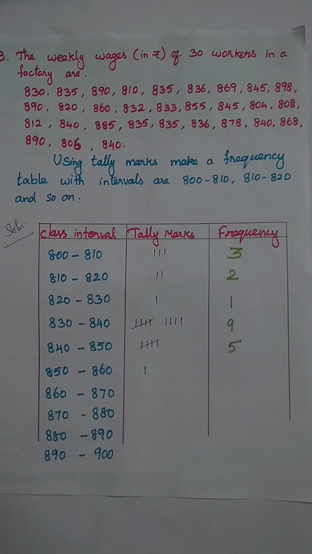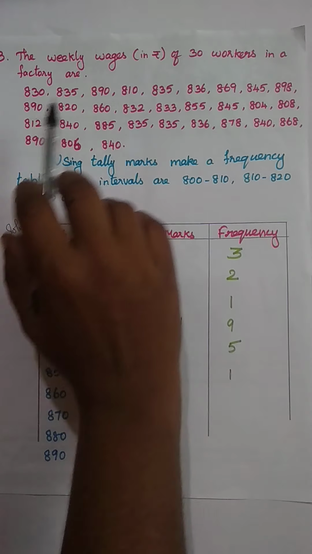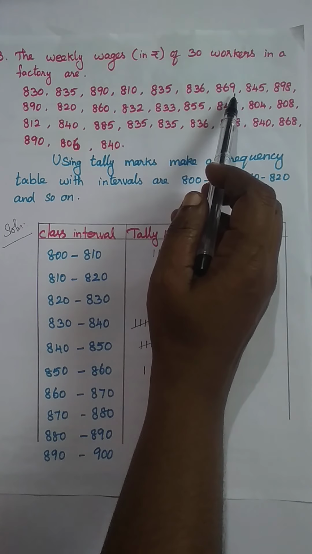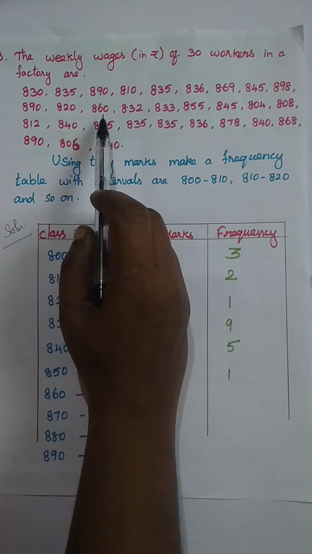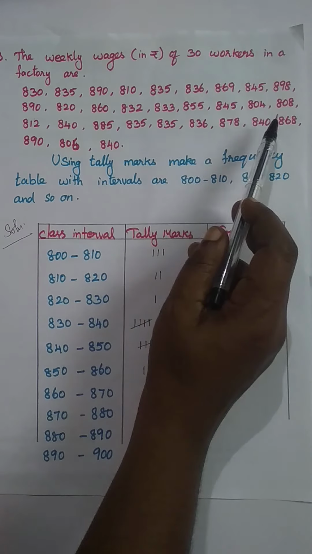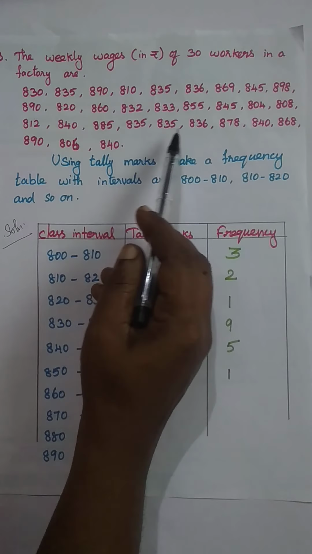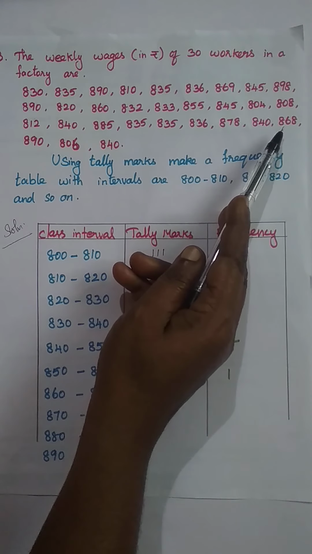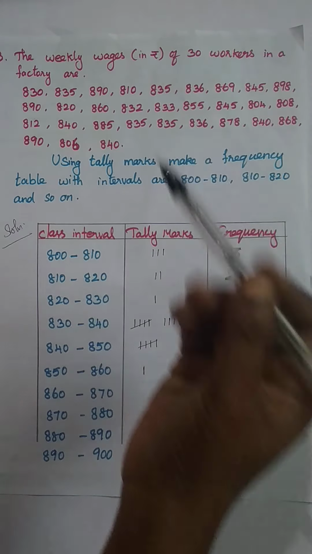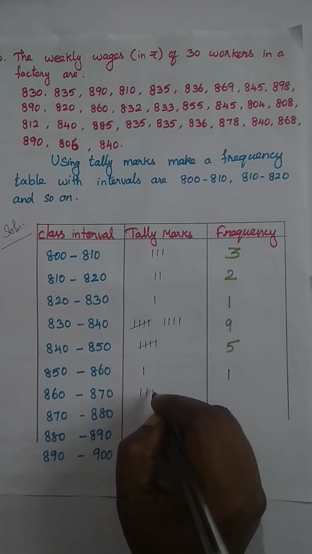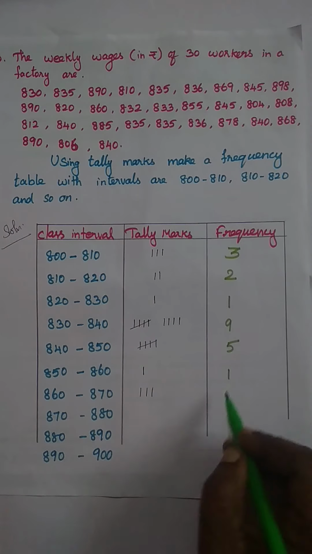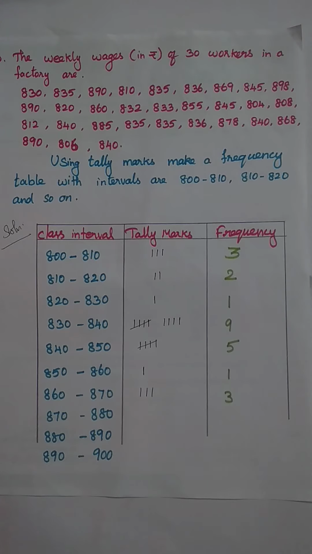Here 1. Okay, now 860 to 870: 1, 2, 3. So 3 only. Right here 3.